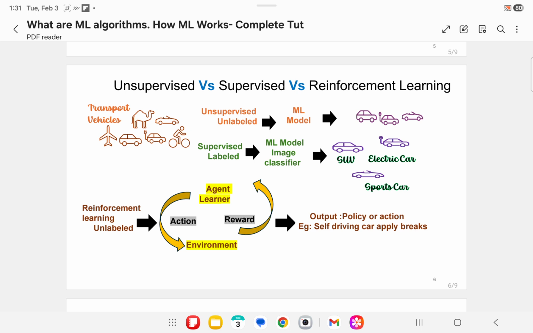At each point in time, we can decide what to do next, whether we want to take a left turn or a right turn based on our destination location, or based on the traffic condition in real time, whether to apply the brake or increase the speed. Reinforcement learning learns from trial and error.